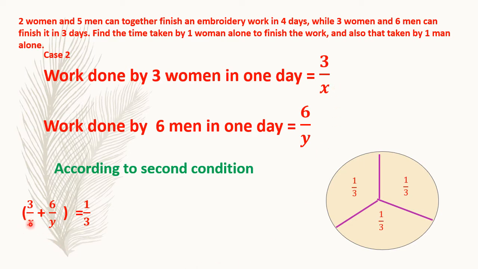3 upon x plus 6 upon y is the work done by men and women in one day. That is equal to 1 by 3, which is in the question, because they are taking 3 days. So in one day they are completing 1 by 3. This is the second condition. Now here we have found the equation of 1 and 2 for the work done in one day only. Okay.